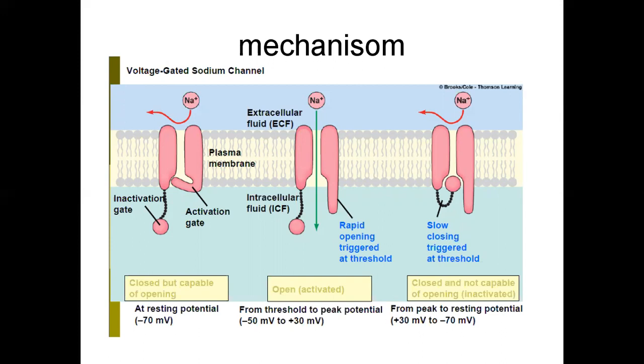The second one is the activated form. The third one is the inactivated or blocked form. The sodium channel has an activation gate and an inactivation gate. It exists in three functional states.